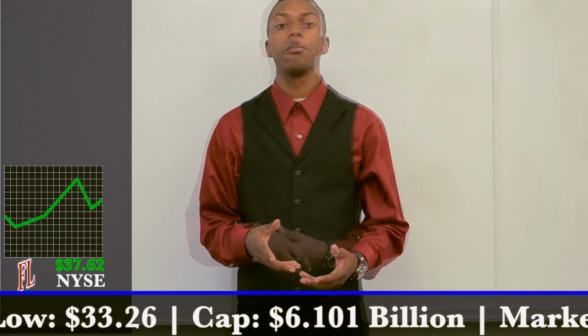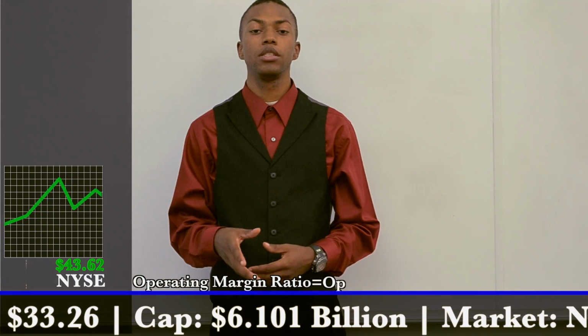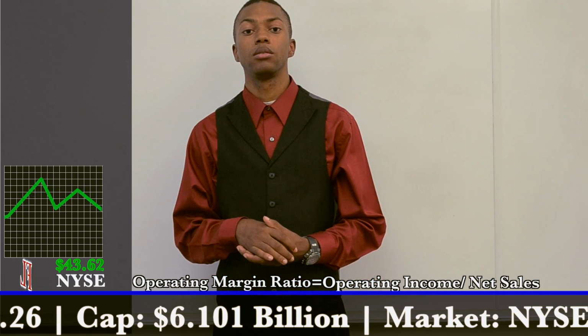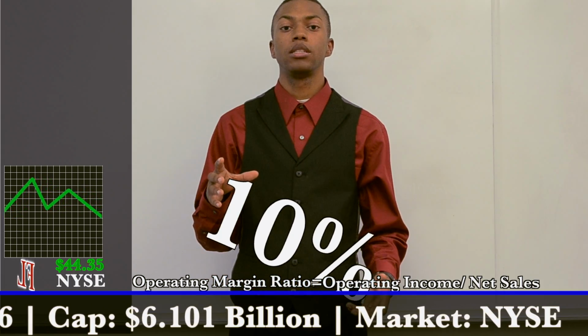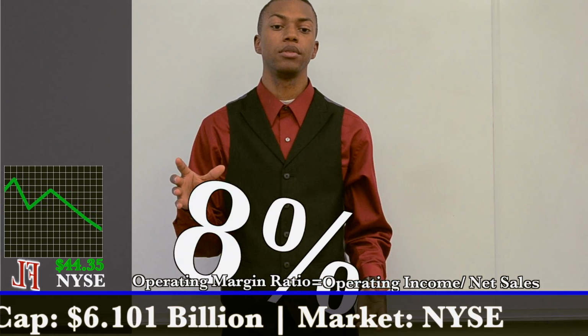The next ratio that we're going to give you is the operating margin ratio. The operating margin ratio tells you how efficiently the company actually performed for that year. In 2000, Foot Locker performed at 8%.